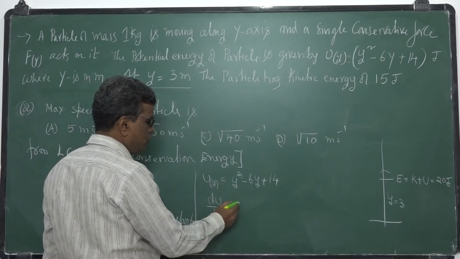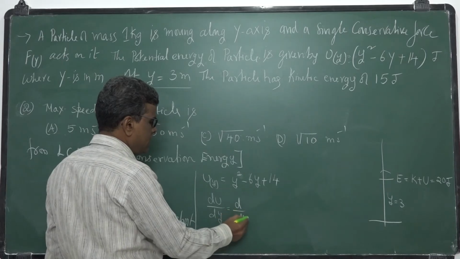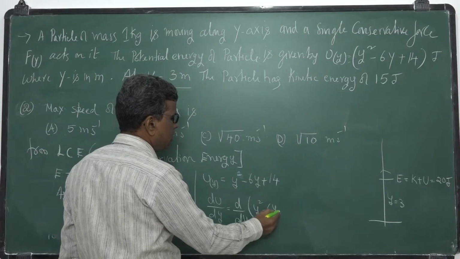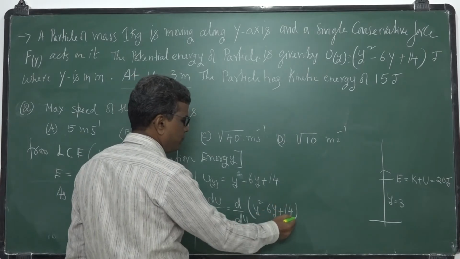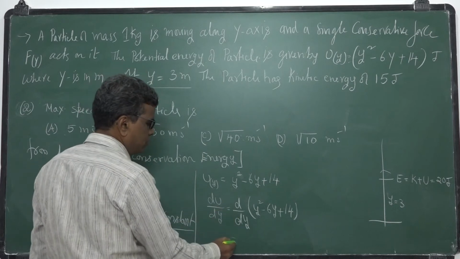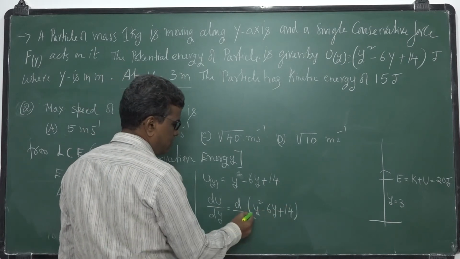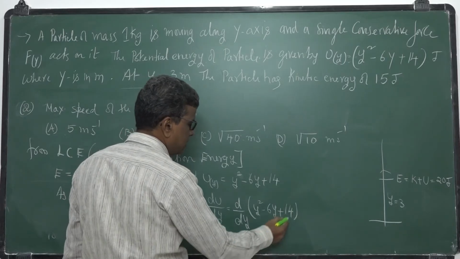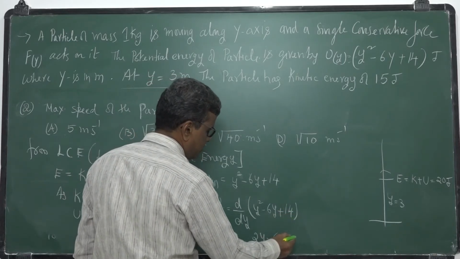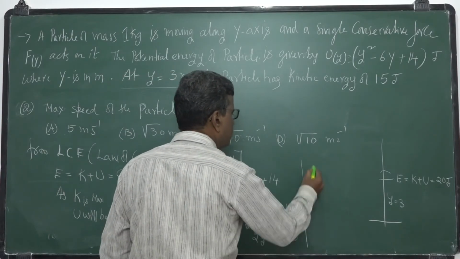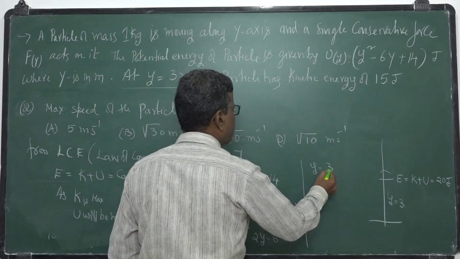What is dU by dy? d by dy of y square minus 6y plus 14. So we differentiate this: 2y minus 6, plus 14 being a constant gives 0. So you get the first order derivative, y is equal to 3.